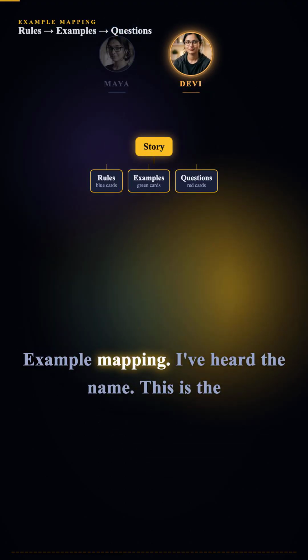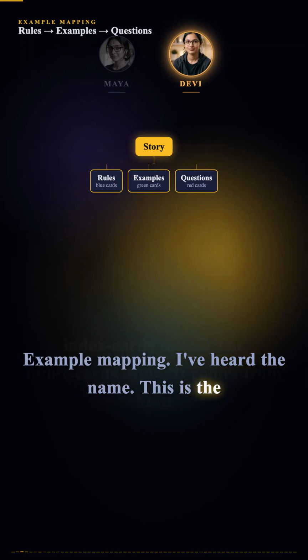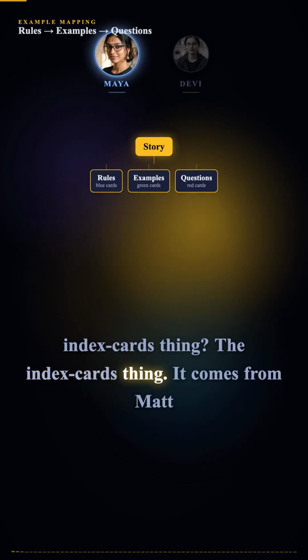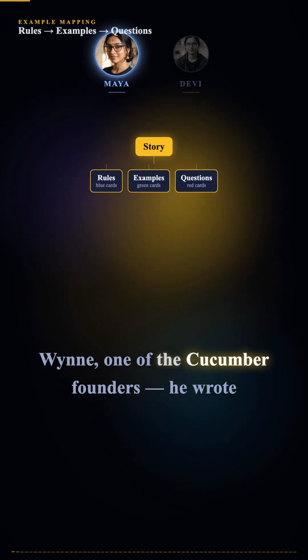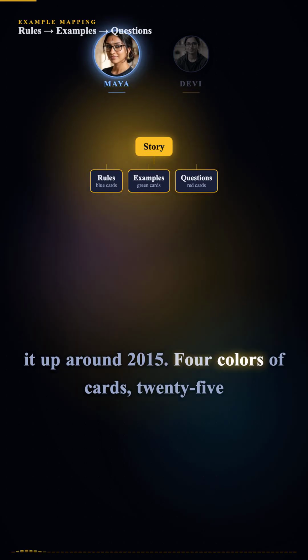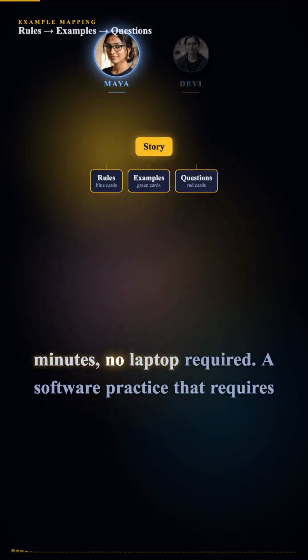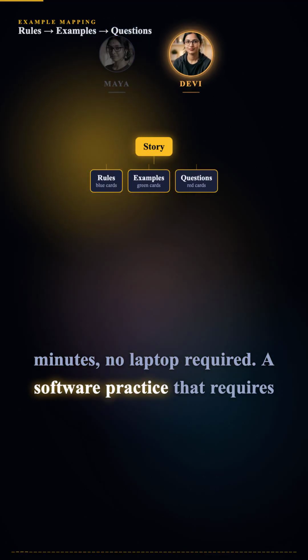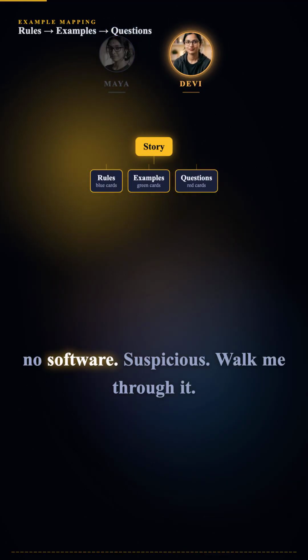Example mapping. I've heard the name. This is the index cards thing? The index cards thing. It comes from Matt Wynne, one of the Cucumber founders. He wrote it up around 2015. 4 colors of cards, 25 minutes, no laptop required. A software practice that requires no software. Suspicious. Walk me through it.